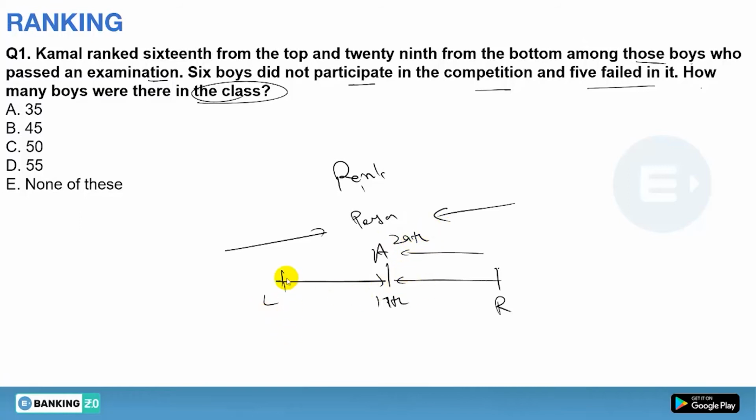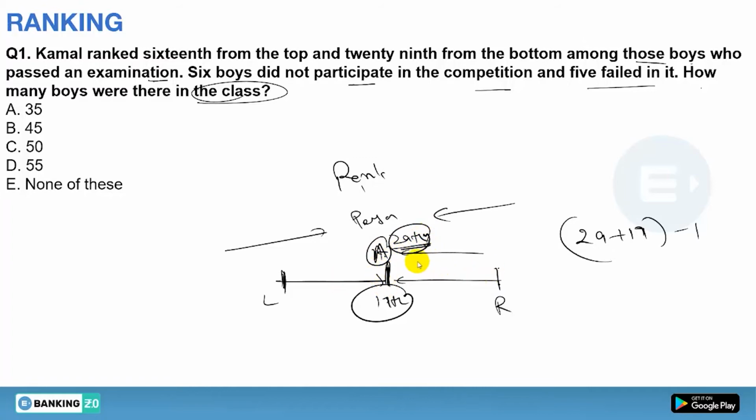So if you want to count the total number of persons, what you have to do is just add both the numbers, that is 29 plus 17, and then subtract 1. Now why are you subtracting 1? Suppose from the left, A is 17th, so from the left up to A, counting A, there are a total of 17, and from the right the position of A is 29th. So from the right up to A, counting A again, there are 29.